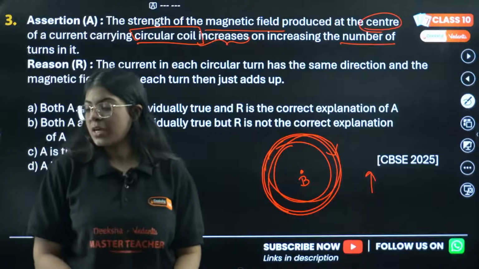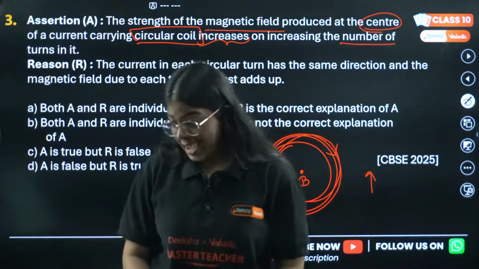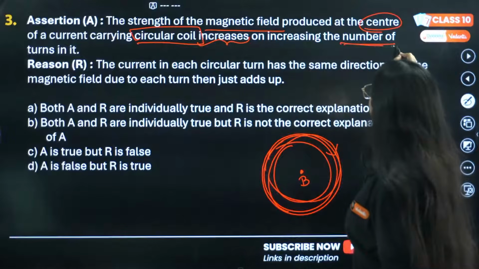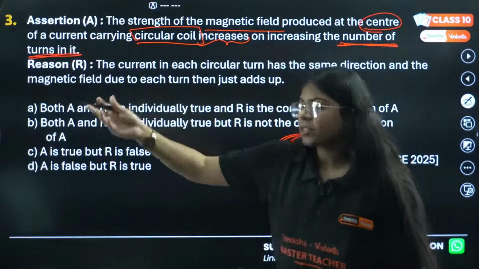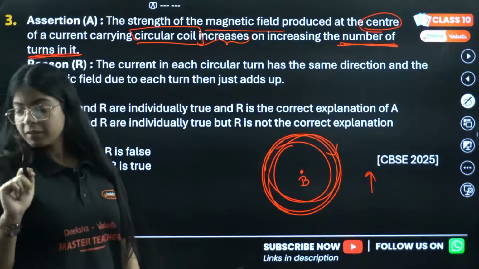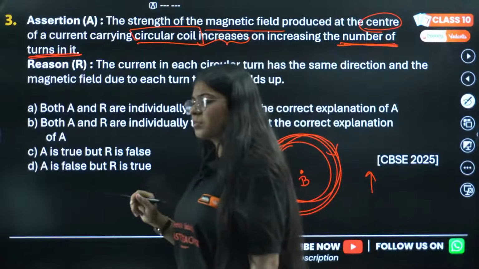Strength decreases with distance from the conductor. Yes, but here we are talking about the number of turns in that coil. We are not increasing or decreasing the distance. You are correct. But in this particular question, why is tungsten metal?